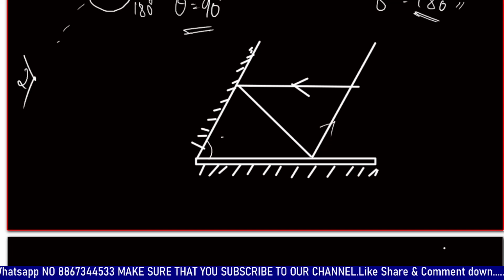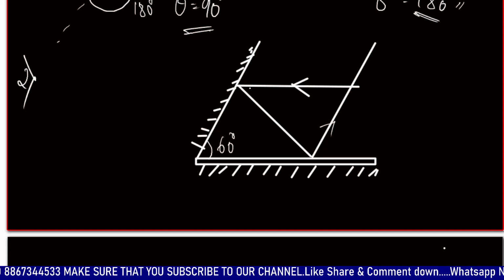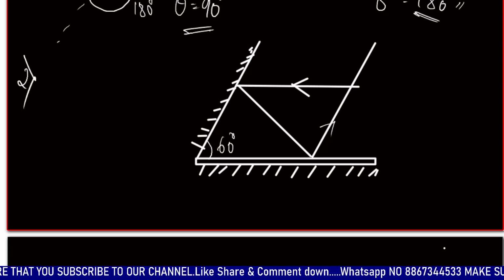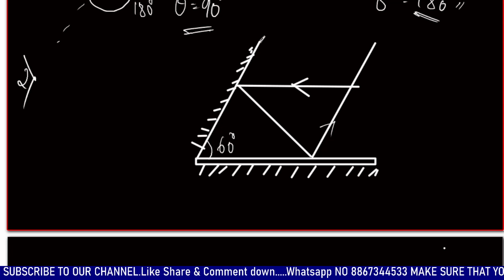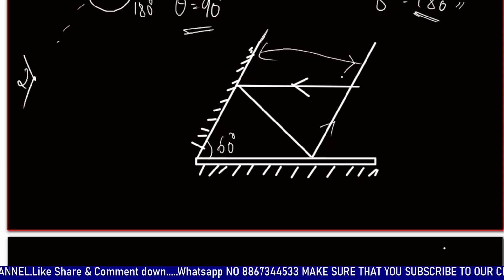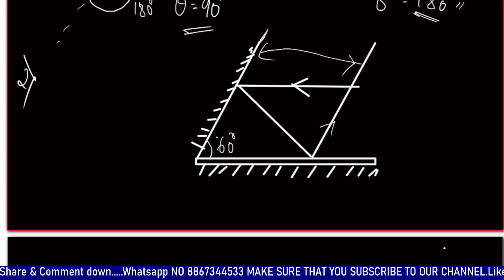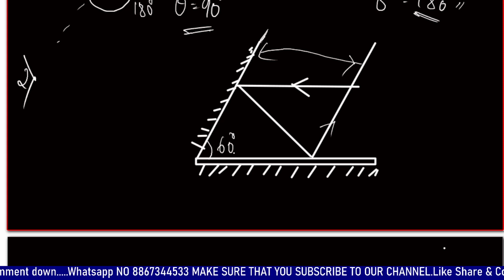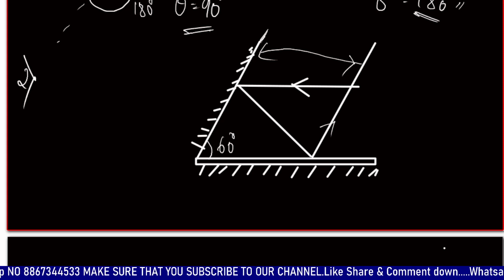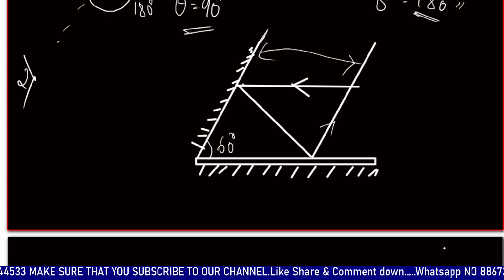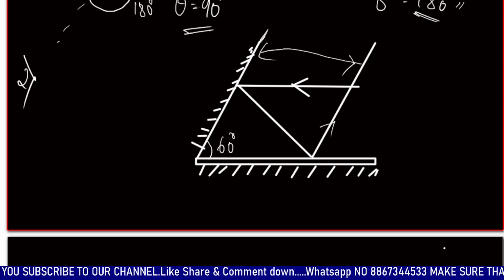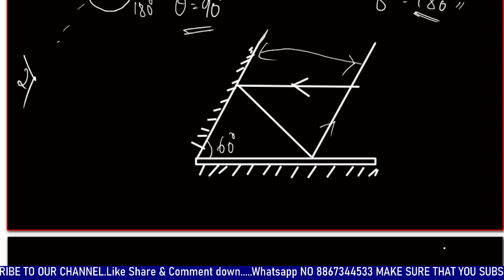This is the angle, around 60 degrees, between the incident ray and the reflected ray. Here the reflected ray is parallel to the first mirror. So this is the case you need to note down. Whenever two plane mirrors are inclined at 60 degrees, the reflected ray is always parallel to the first mirror, where the ray is being incident. So these are the two things you need to note down.